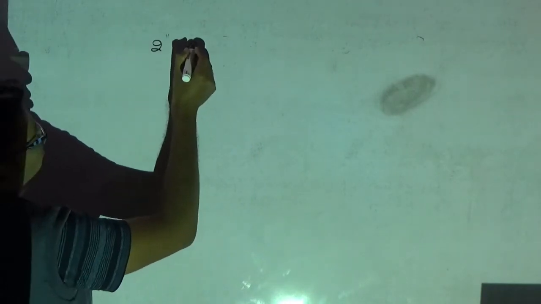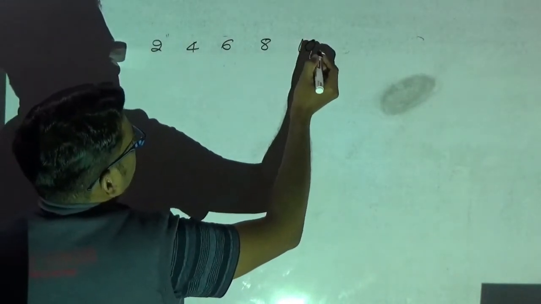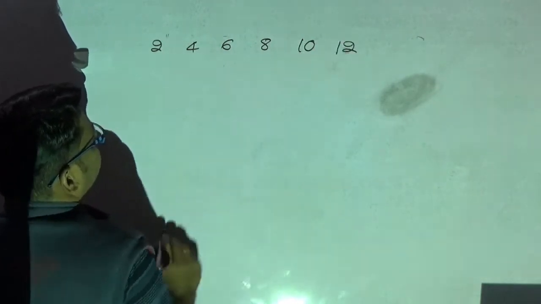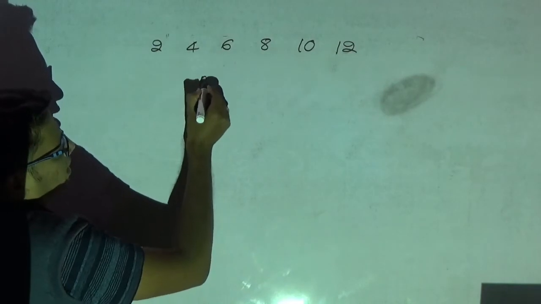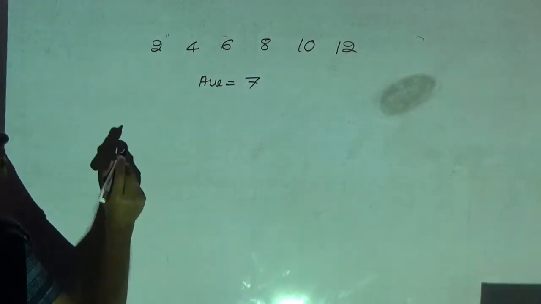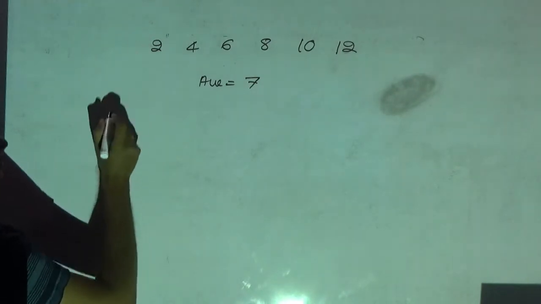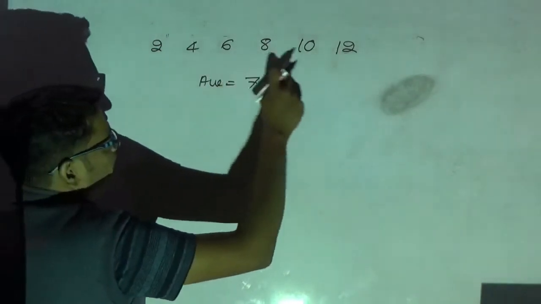Now another concept. 2, 4, 6, 8, 10, okay, so 12. I am going to take this. Now I need to find out the average. See, I can tell directly it is 7. Okay, now what is this? This is nothing but the first n even numbers, right? First means the first even number is 2. From 2 they are given.